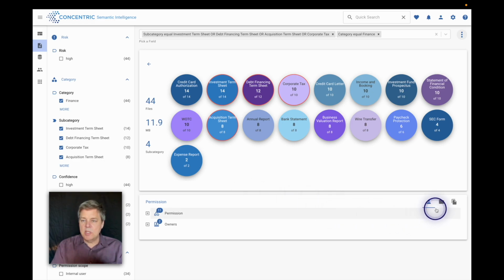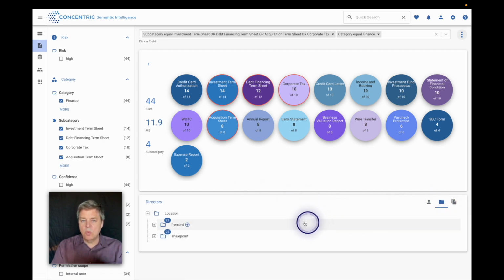All right, so before I dig into the remediation, I just want to show you one real quick thing here about the different locations we brought this data in from. Again, one of the real benefits of this system is we're giving you this content-centric perspective. We didn't start with a finance folder and find the files there. We basically went and scanned all the connected data stores and brought all that information into a single place so you can work with it and remediate it right here.